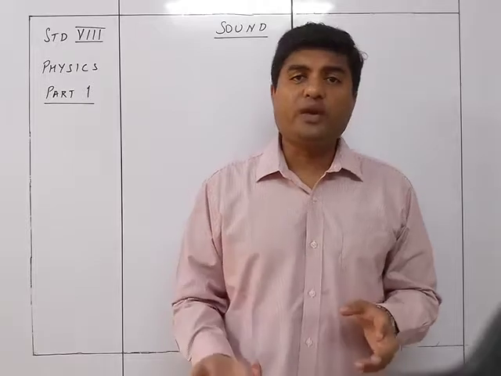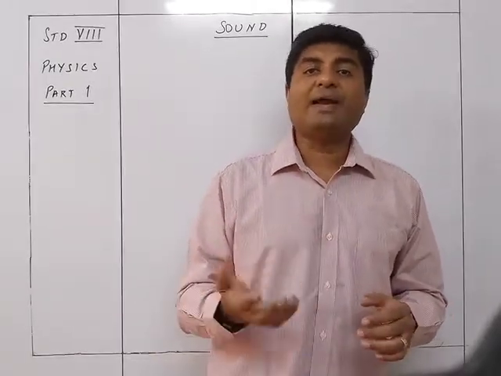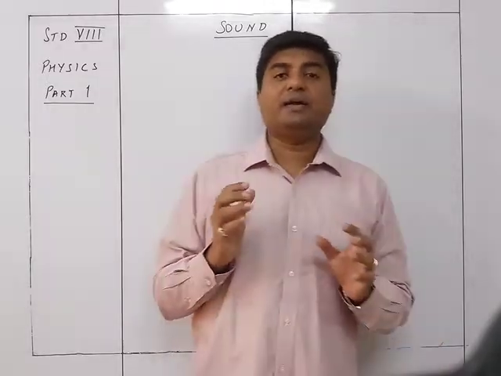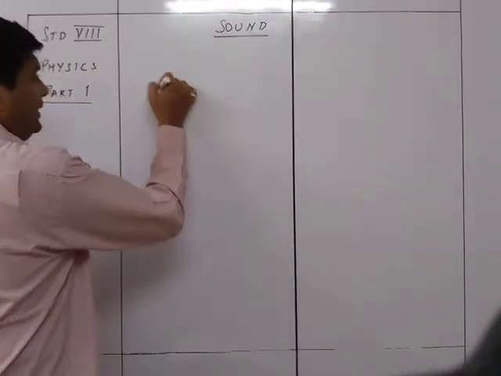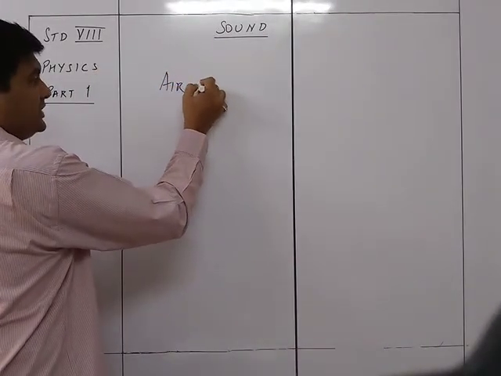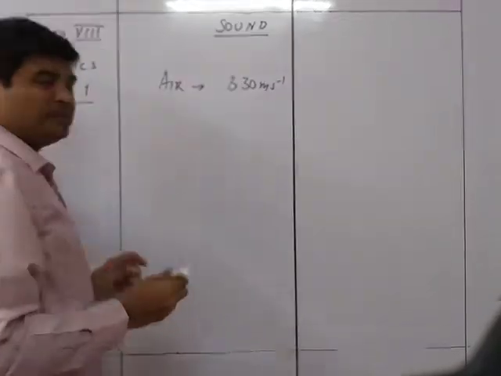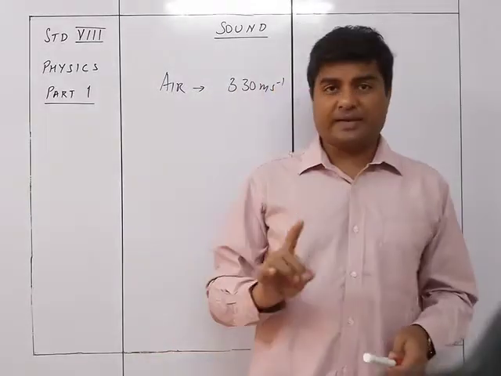In water or in liquid, the speed is going to be higher than what is there in air. So the speed of sound in air is the lowest, only 330 meters per second. That means it can travel only 330 meters in 1 second, right?